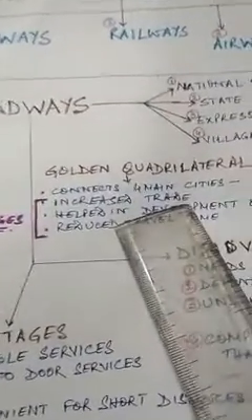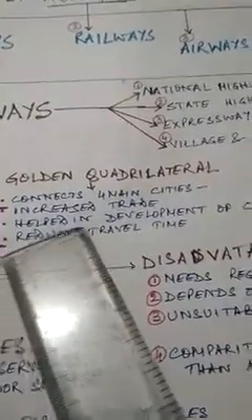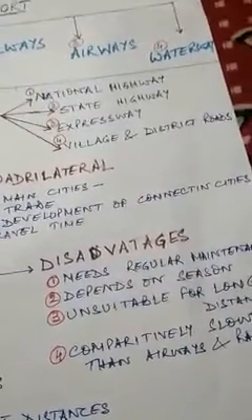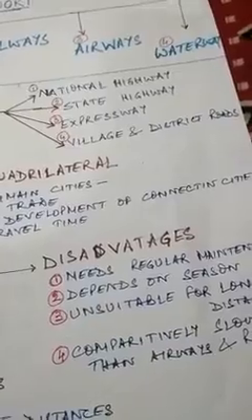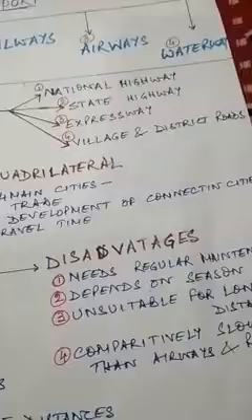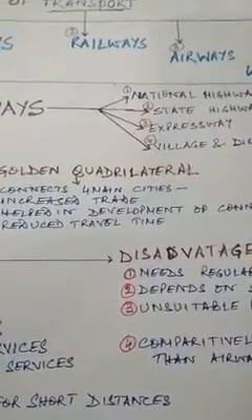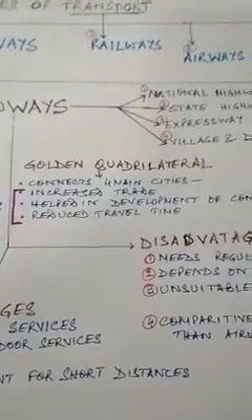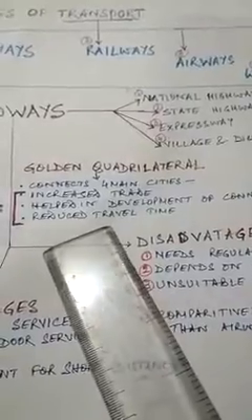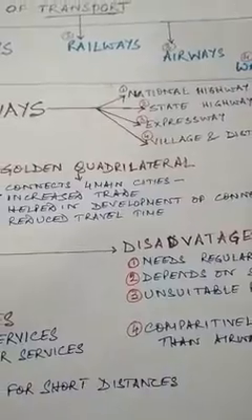Increased trade, that is point number 1. The golden quadrilateral roadway has helped in the development of connecting cities. When it passes through the 4 main cities, in between there are a number of intermediate cities as well, for example, Pune. So these cities also have been developed as this important roadway crosses them. And the last one, reduced travel time. The golden quadrilateral, by connecting the 4 main cities, has also reduced traveling time.